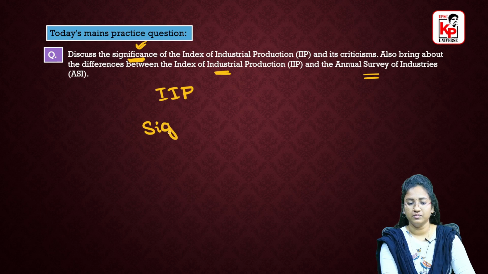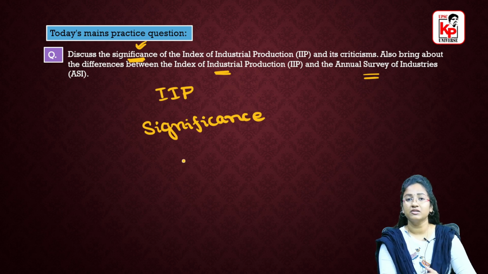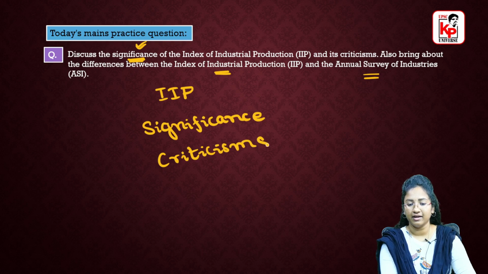That is, you have to mention what is the significance or the importance of IIP to our economy. Why are we calculating this IIP? How would it help our economy? In this way you have to mention all the significance or important points regarding this IIP, and then you also have to give some criticisms for this IIP.